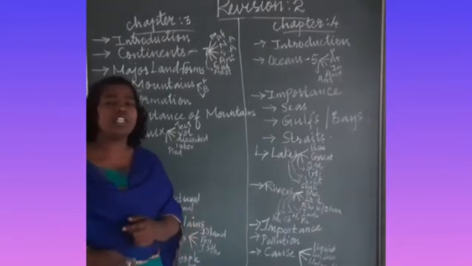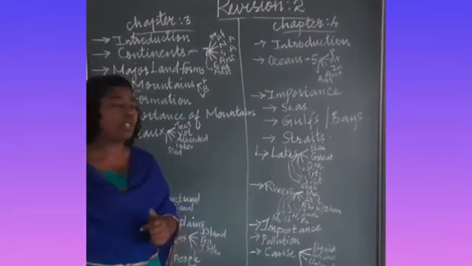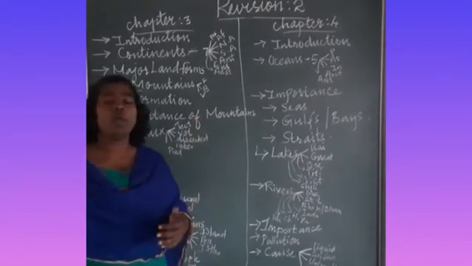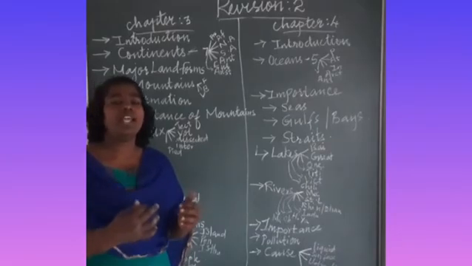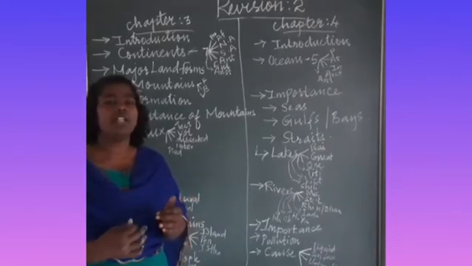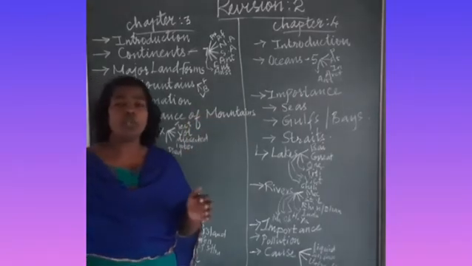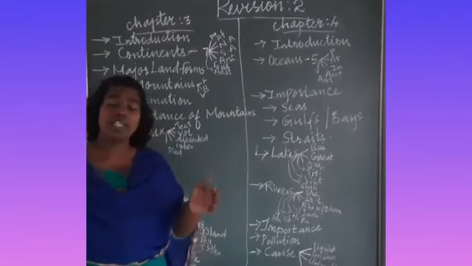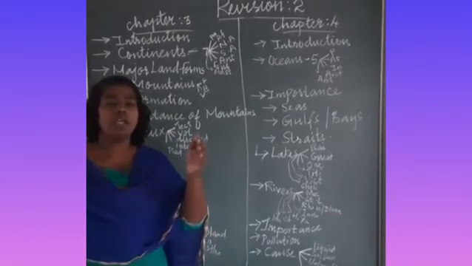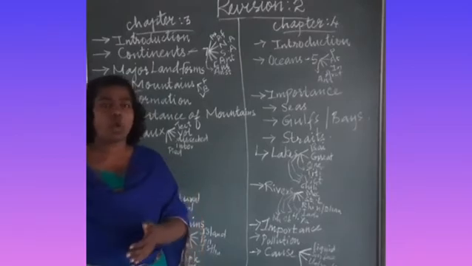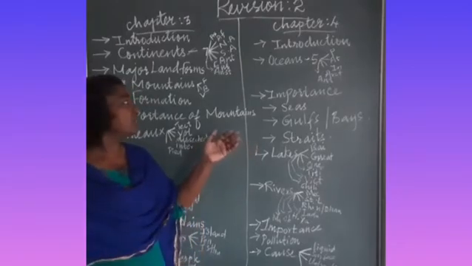Now, what is the difference between old fold mountains and young fold mountains? Old fold mountains are comparatively less steep, and a gentle slope will be there. But young fold mountains will be steep, with a steep slope. For example, the Rockies.